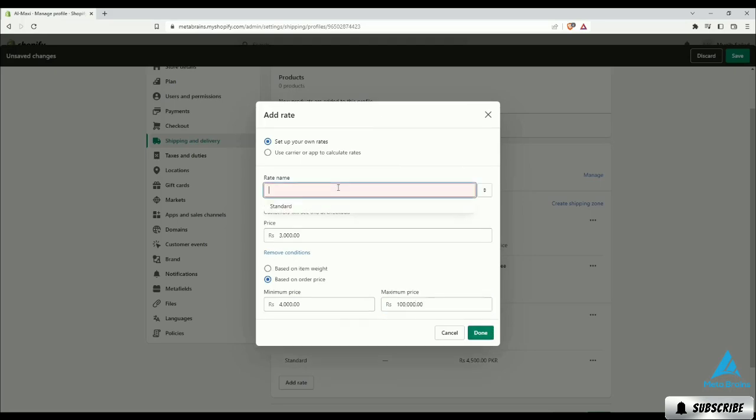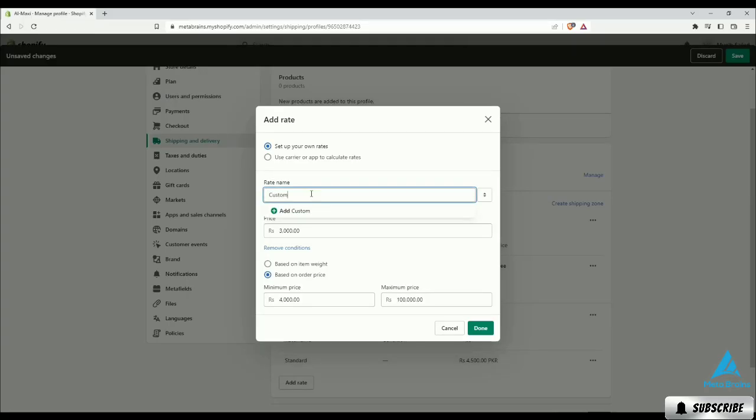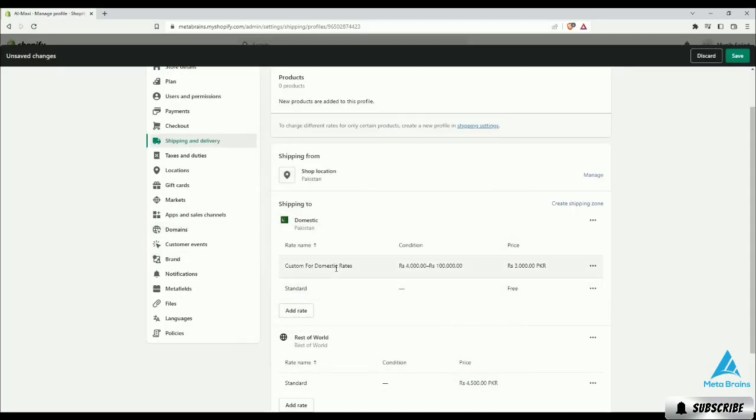For example, in our setup, RS3000 will be charged for shipment, which corresponds to the custom domestic rate, if the price of the product is between RS4000 and RS10000. Let's try applying conditions based on product weight as well.